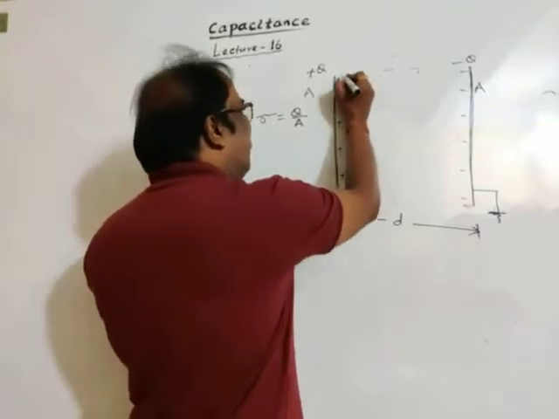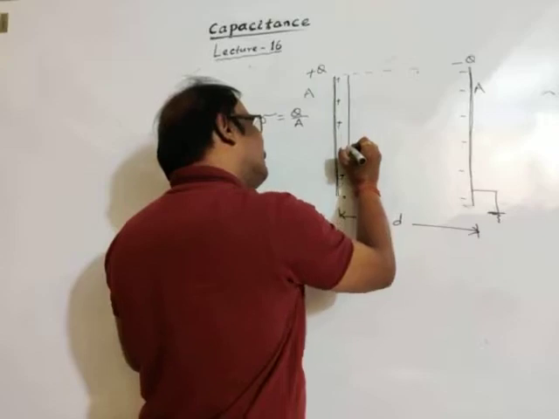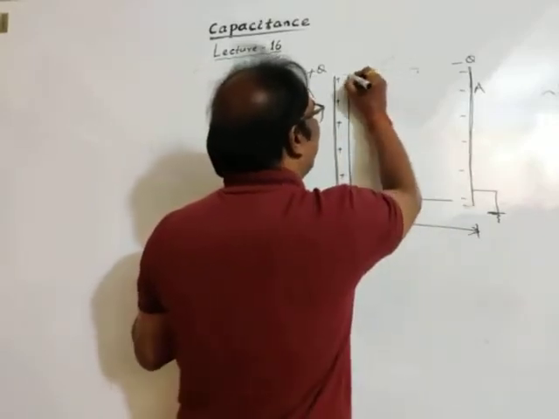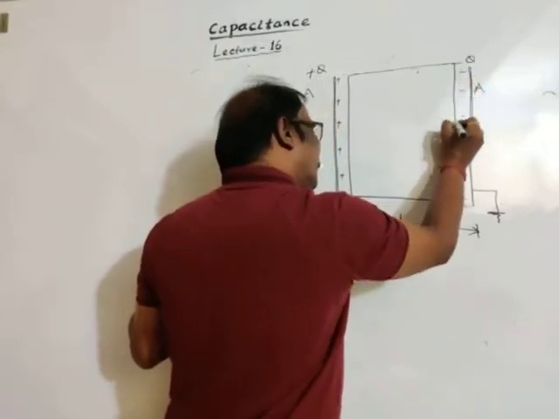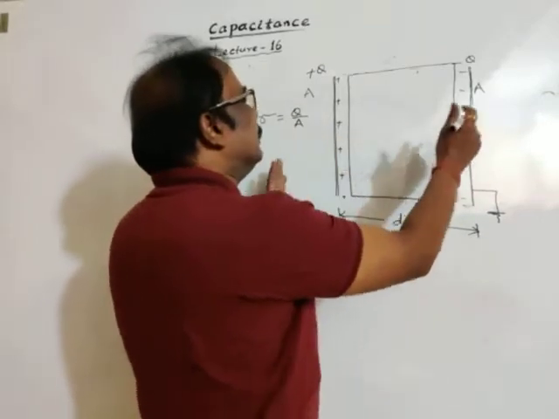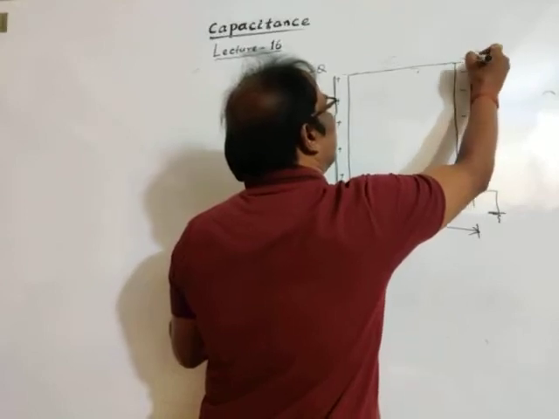I am representing it like this, taking a small gap, otherwise we can't explain the concept well. You just think this is a dielectric medium kept in the electric field and it completely fills the space between the plates.